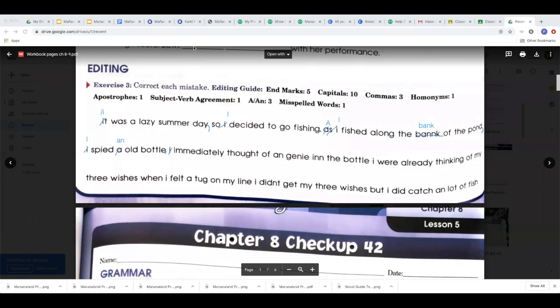And it's I, which we would have to capitalize anyway. I immediately thought of an genie. That's not right. Genie starts with a consonant. You have to say a genie. In the bottle. That's the wrong kind of in. That's an in like a hotel, but we need in. In the bottle, period.